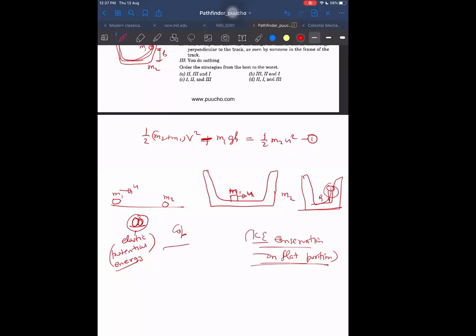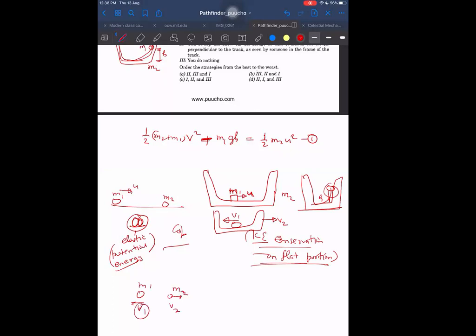And finally, when it returns back, when it again falls back to the ground, let us say it attains velocity v1, and the other one has already acquired velocity v2 by that time. In this case also the same thing happens. This will come back with velocity v1, and the other one has acquired velocity v2.